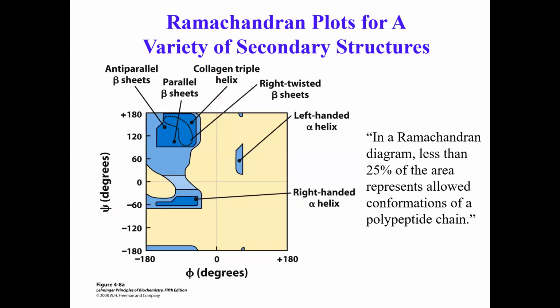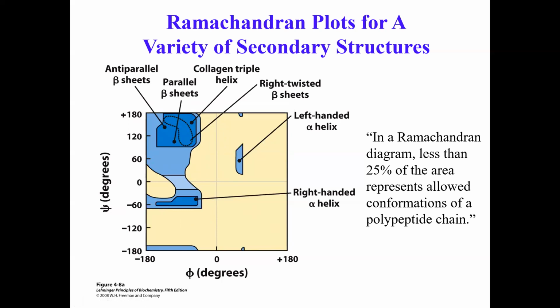But one of the most important things you will notice here is that of the 4 quadrants, only about 25% of the area represents the allowed conformations of a polypeptide chain, as shown here in the different shades of blue. And that's very, very important. Okay.